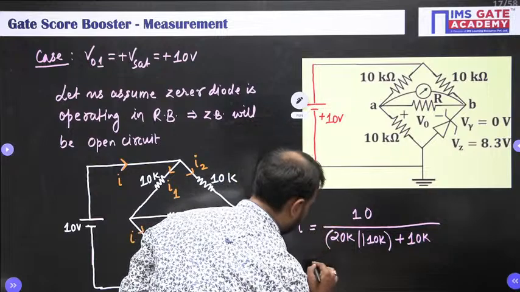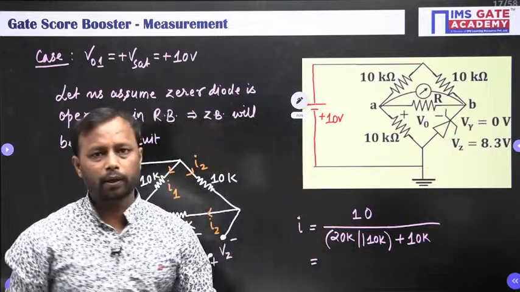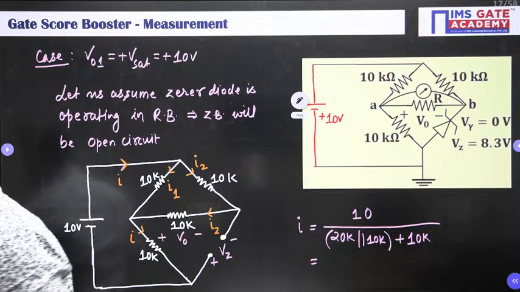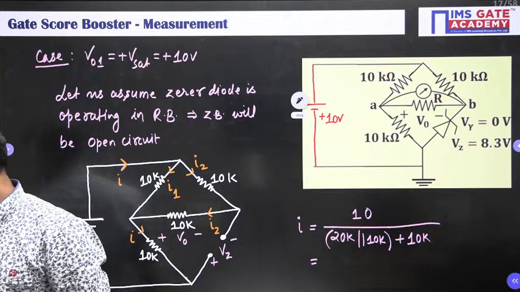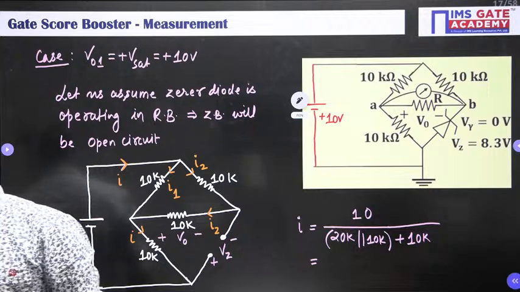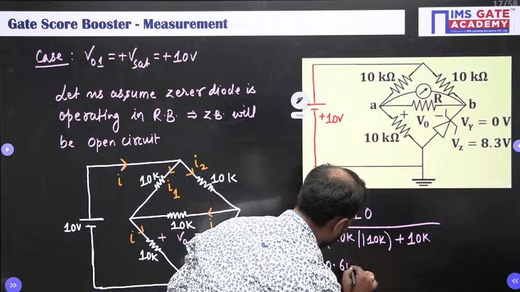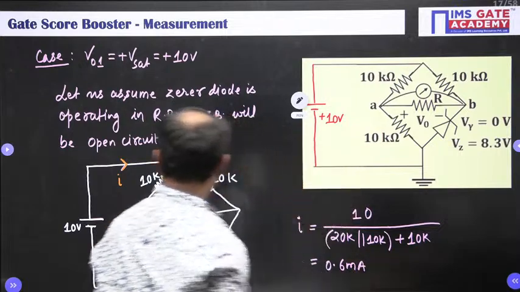Alright, so this value is coming out to be 0.6 milliampere. Everybody please do check, 0.6 milliampere. Done.